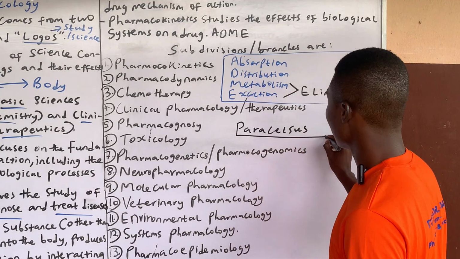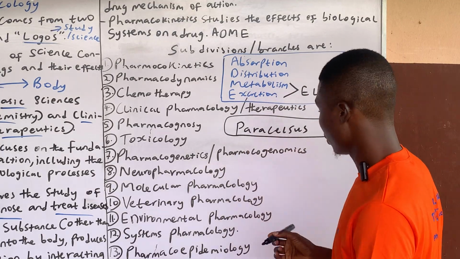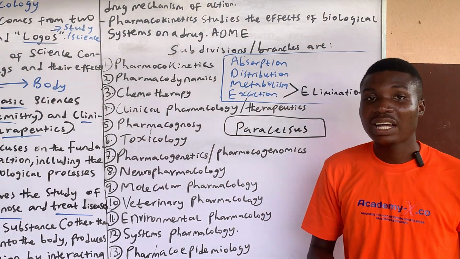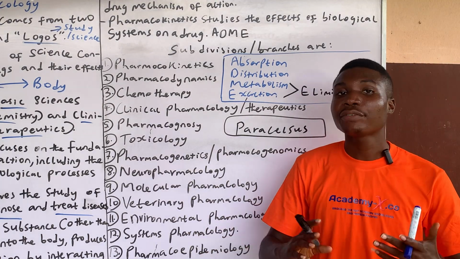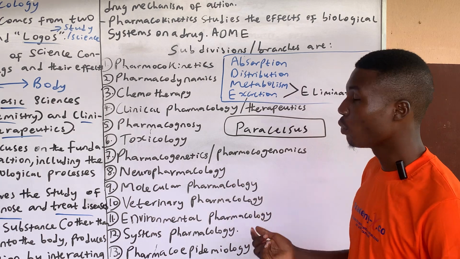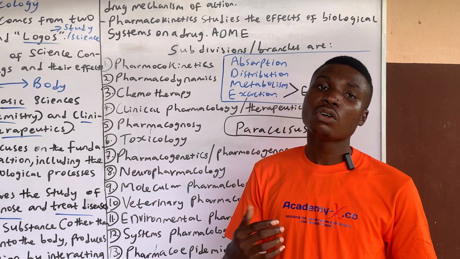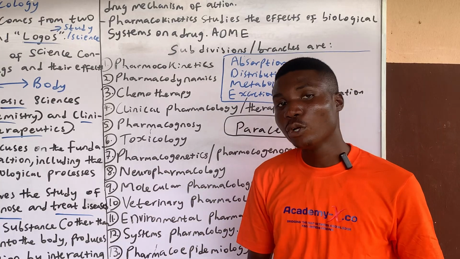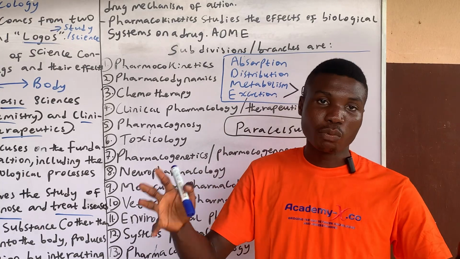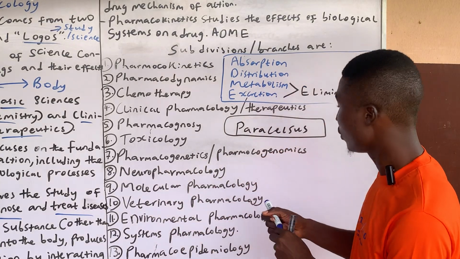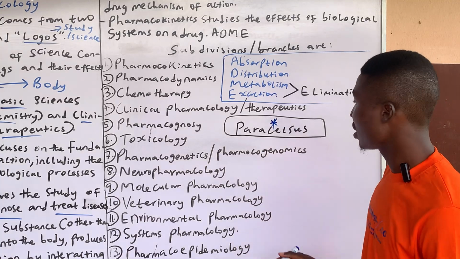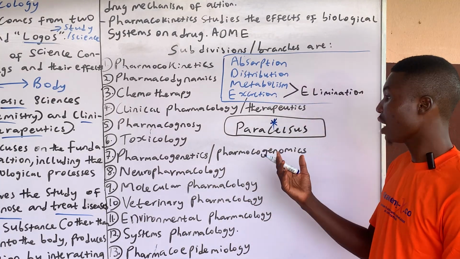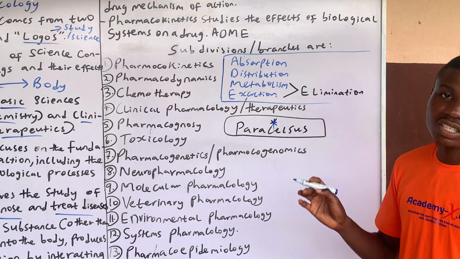Now, there's a man called Paracelsus. Paracelsus talked about the fact that every drug is a poison. The difference is the dose. So every drug is a poison. The difference is in the dose. So if the dose goes to certain degrees, it becomes poisonous or harmful to the human body. So every drug is a poison, but the difference is in the dose. It was stipulated by Paracelsus. You can always look it up to find out more details about it.